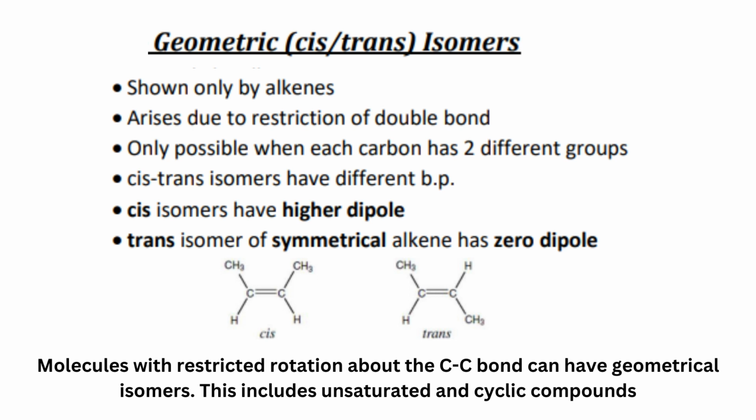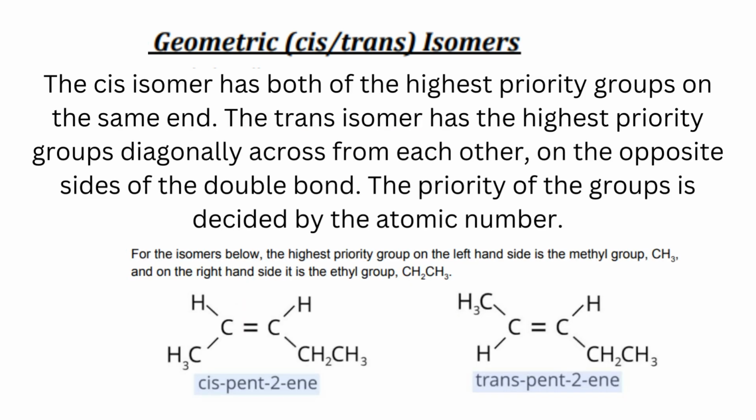Molecules with restricted rotation about the C-C bond can have geometrical isomers. This includes unsaturated and cyclic compounds. Cis isomer has both of the highest priority groups on the same side. Trans isomer has the highest priority groups diagonally across from each other on the opposite sides of the double bond. The priority of the groups is decided by the atomic number. For the isomers below, the highest priority group on the left side is a methyl group, CH3, and on the right side it is the ethyl group, CH2CH3. Cis-pent-2-ene and trans-pent-2-ene is shown over here.